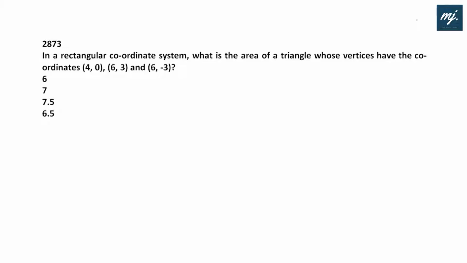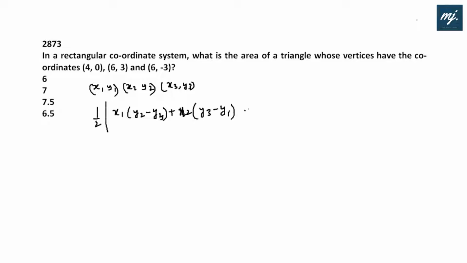In a rectangular coordinate system, what is the area of a triangle whose vertices have these coordinates? Suppose the coordinates are (x1, y1), (x2, y2) and (x3, y3). Then we have the formula directly to find the area of the triangle. That is given by half of x1 into (y2 minus y3) plus x2 into (y3 minus y1) plus x3 into (y1 minus y2). We can use this.